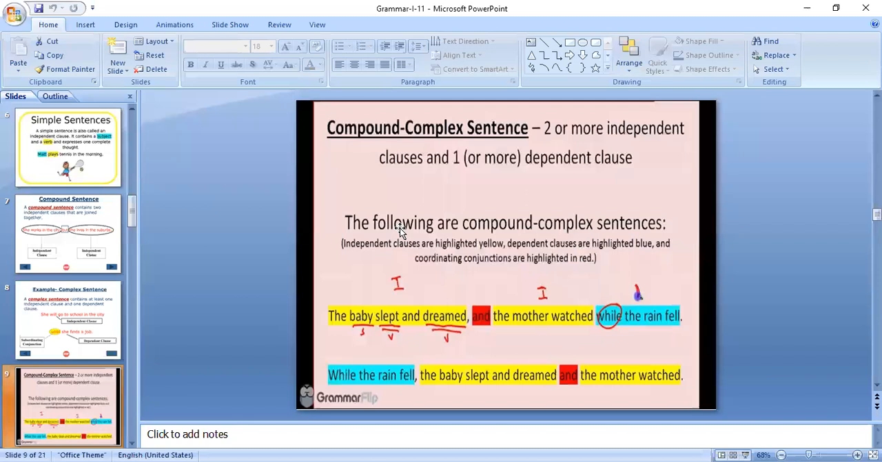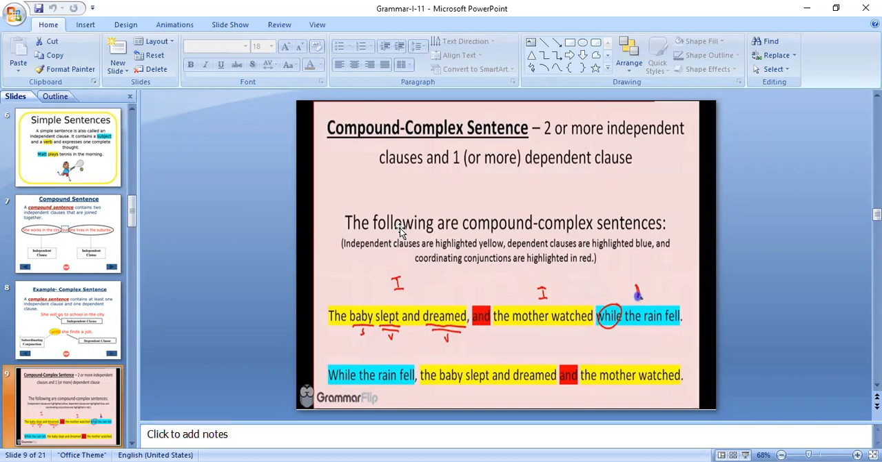The rain fell. If I simply mention that the rain fell, what is the action of the rain? Again, we have a subject and a verb. Rain is the subject, fell is the verb. But to understand this clause, definitely we have to depend upon the other parts of the sentence. The baby slept and dreamed, and the mother watched while the rain fell.